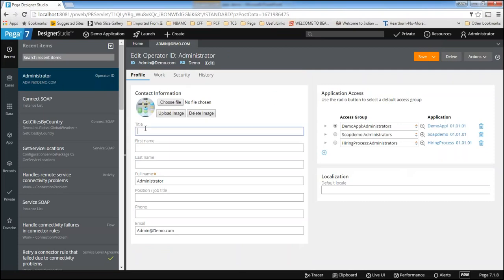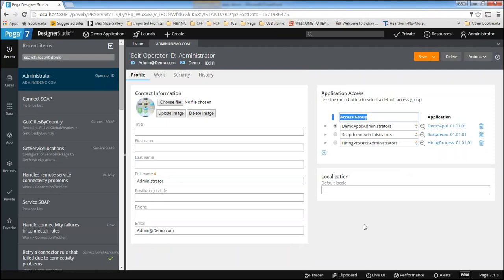Here you need to give the first name, last name and full name. Full name is mandatory. Whatever full name you give here, the same name comes up when you log into the PRPC application. And as I said, you can see the access group.